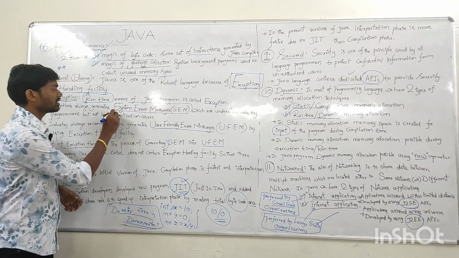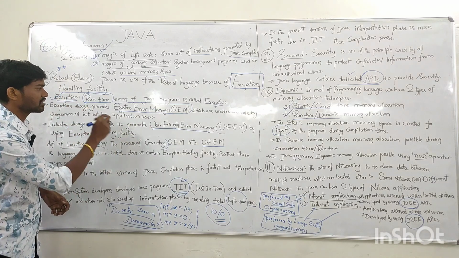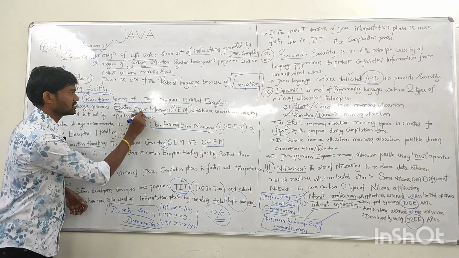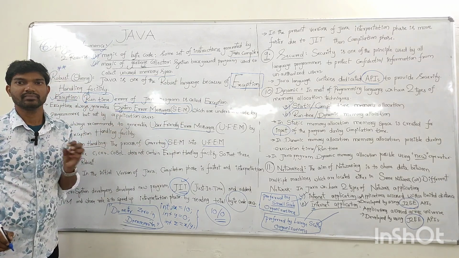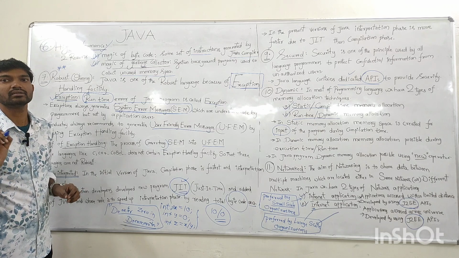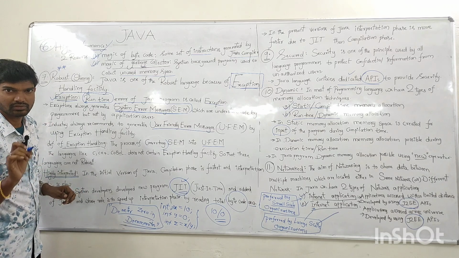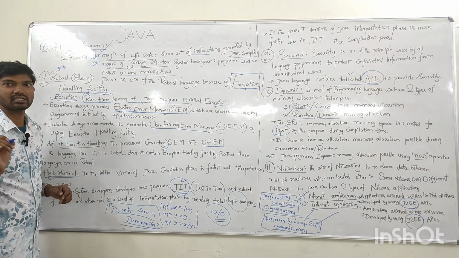Whenever an exception occurs, that is, whenever a runtime error occurs, a system error message is generated automatically by the JVM. These system error messages are understandable only by developers, but not by application users. Users like us can't understand them, but the language developers will.